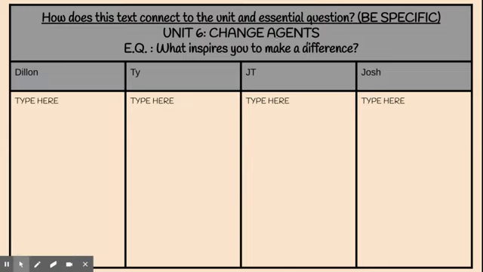There's going to be another question, which I think for all of you is the same. What inspires you to make a difference? And we're looking at how this story connects with that. So I should say that differently, I don't want to get you confused. You're not going to actually write about what inspires you to make a difference. We're looking at what inspires people to make a difference.